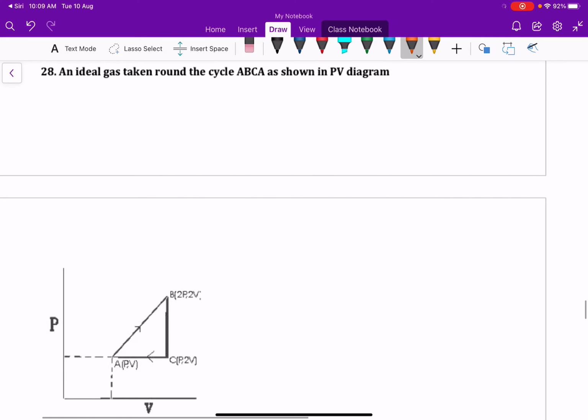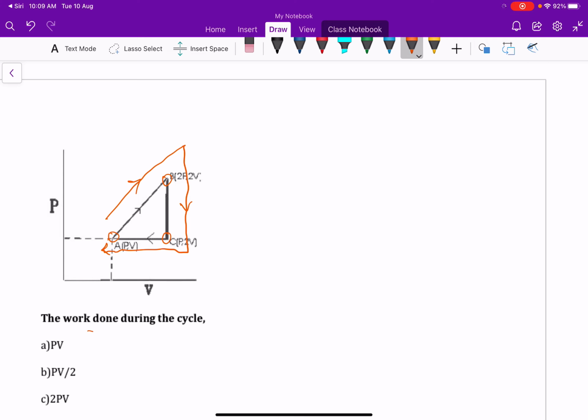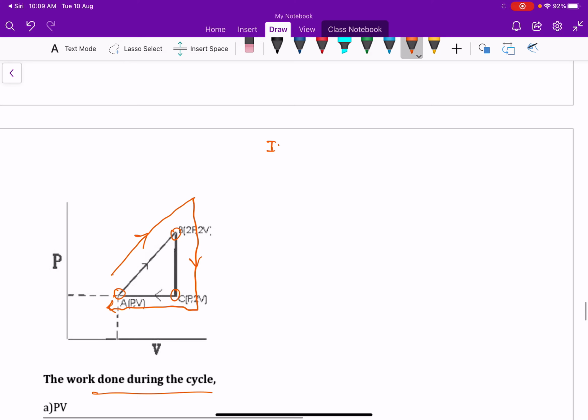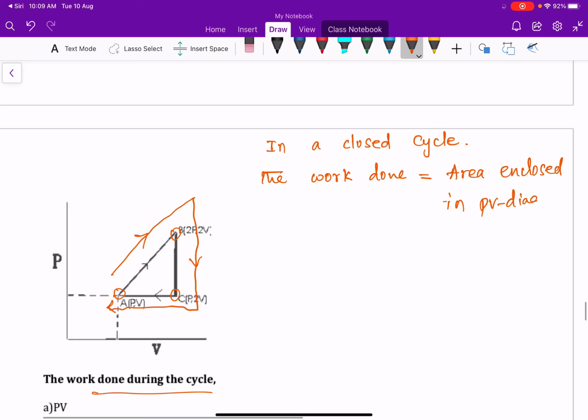Next, an ideal gas is taken around the cycle A, B, C, A. It is moving like this: A to B, B to C, and C to A. In this case, the work done during a closed cycle, an important point, is equal to the area enclosed in the PV diagram.